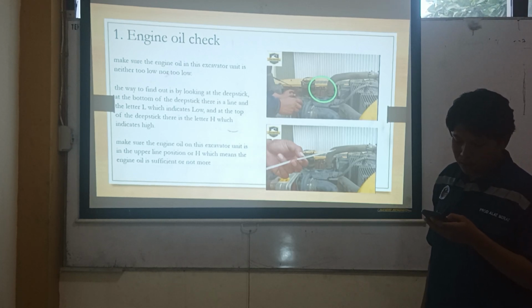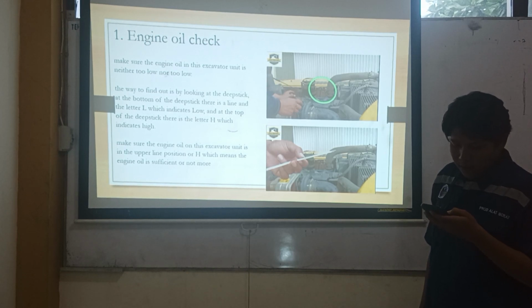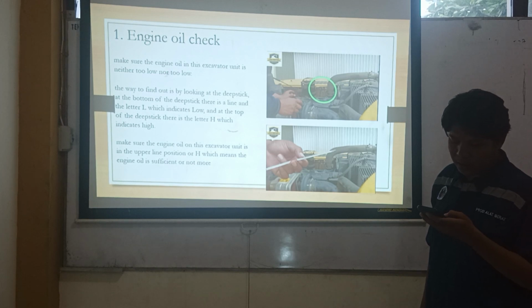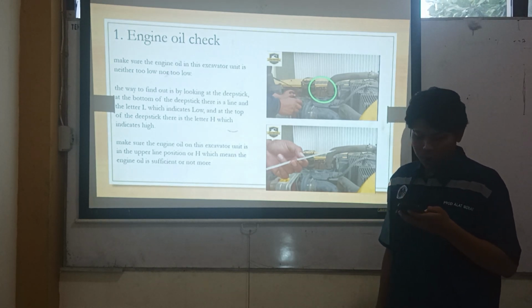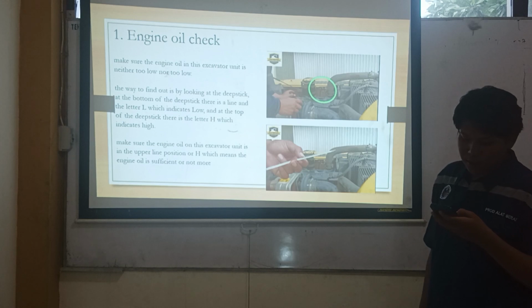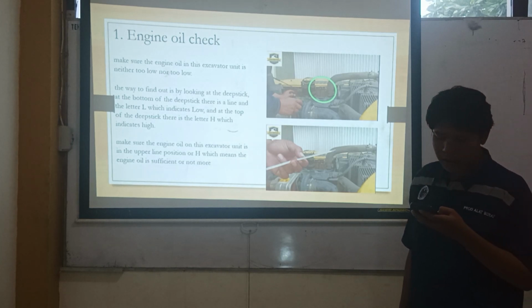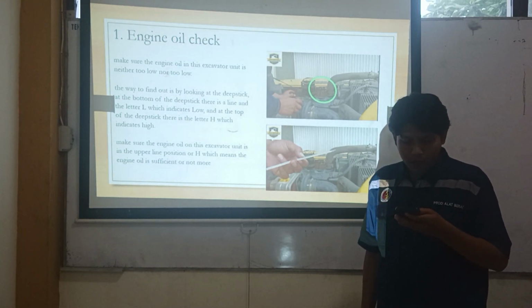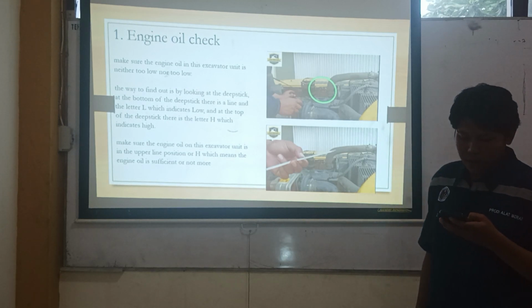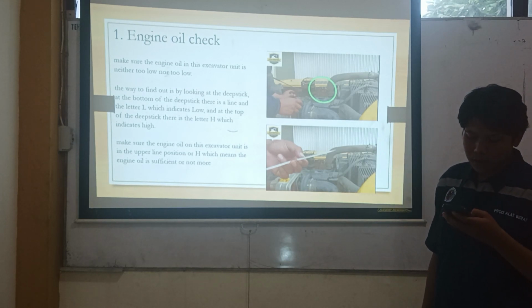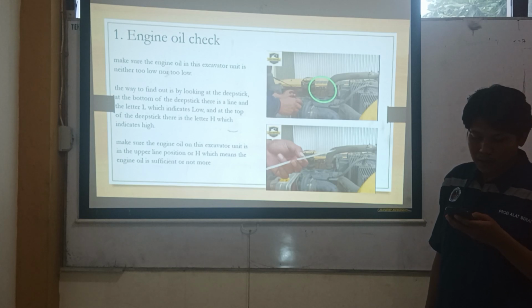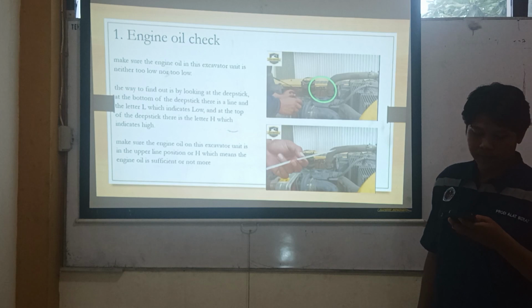At the bottom of the dipstick there is a line and the letter which indicates low, and at the top of the dipstick there is the letter which indicates high. Make sure the engine oil on the excavator unit is in the upper line position, which means the engine oil is sufficient and not excessive.